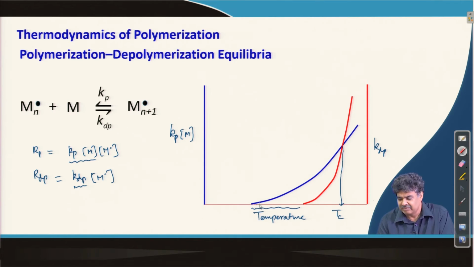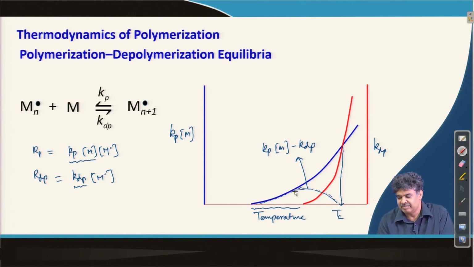If we plot the difference between the forward reaction and backward reaction, we can draw something like this, where this is the difference of kp[M] minus kd[P].